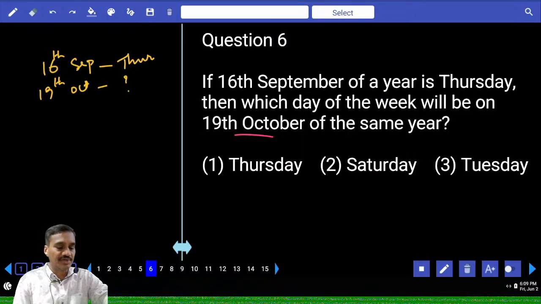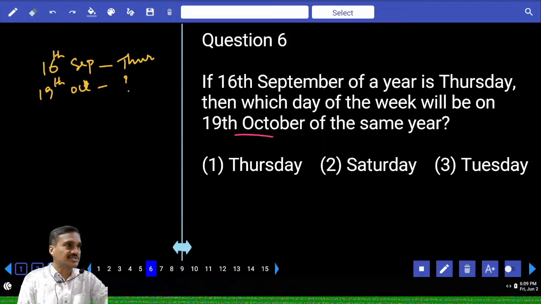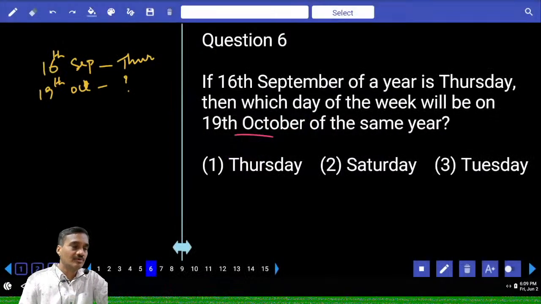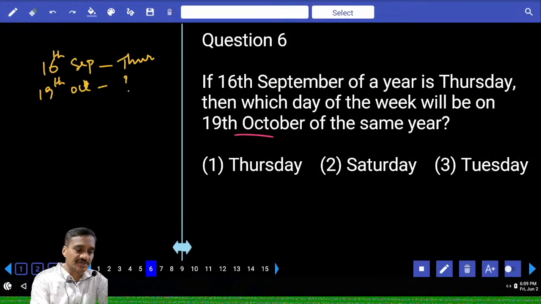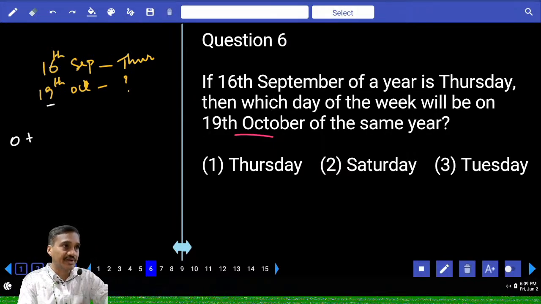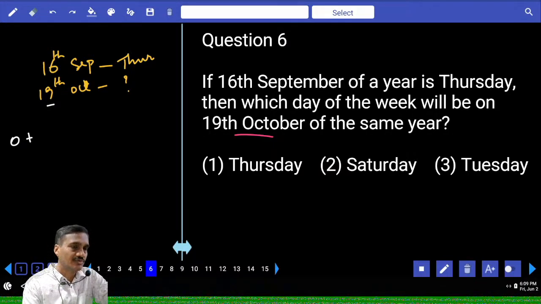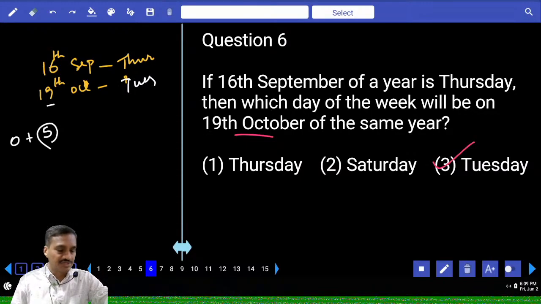Now 16th to 19th. 16th September is already known. That is Thursday. And how many days remain in September? 16 plus 14, that is 30. Then September is 0, and October, we need to check up to 19. 19 means 14 plus 5, 19. So 5 odd days. 5 days forward from Thursday, and 2 days backwards, that is Tuesday. Now Tuesday, choice 3, question number 6.